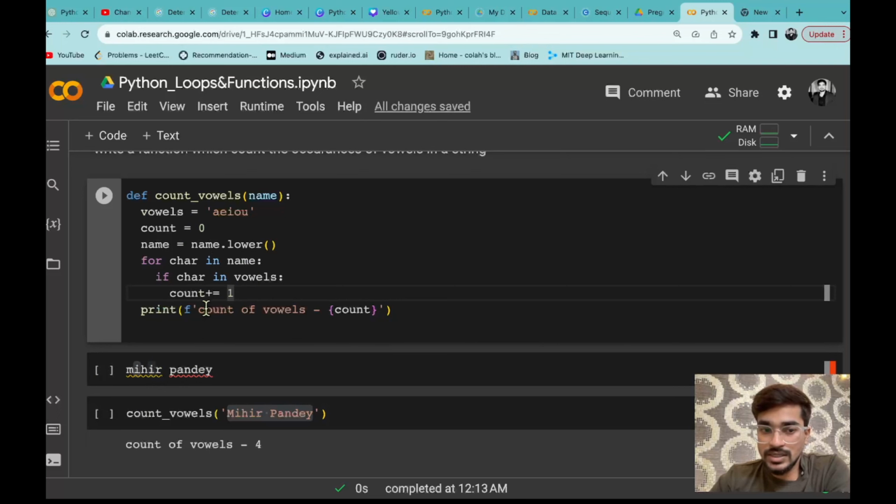So that means it is just counting the vowels, and at last you are just printing it using an f-string. I have already explained what an f-string is and how we can print that. One thing you have to notice here is that we are not returning anything. So count you can either return or simply print. Now I will show you what the difference between print and return is.